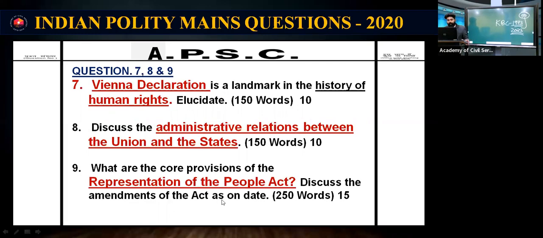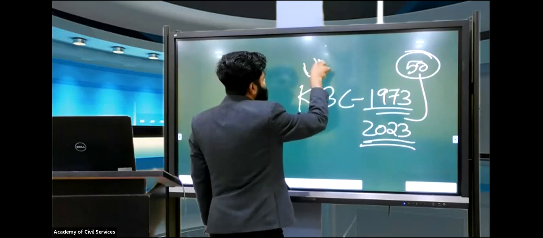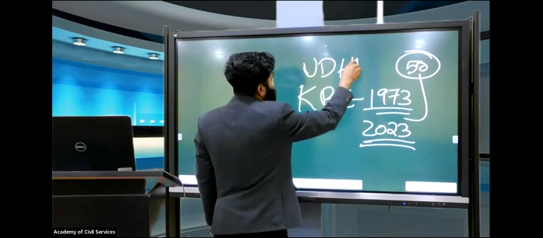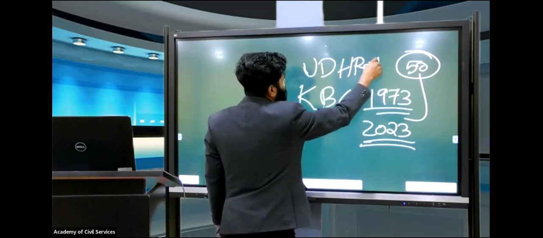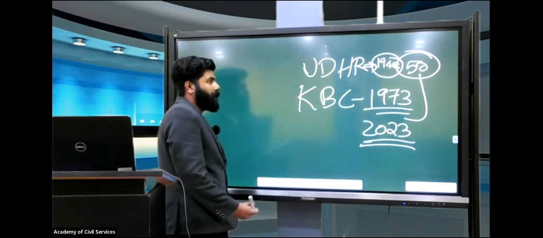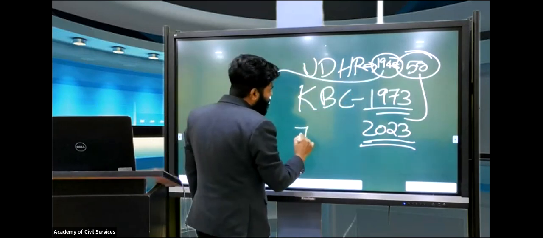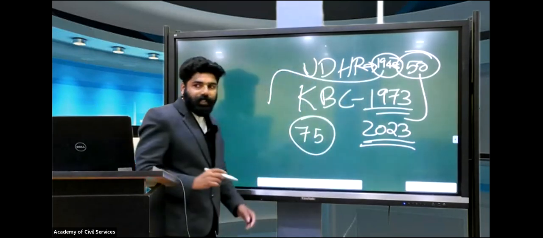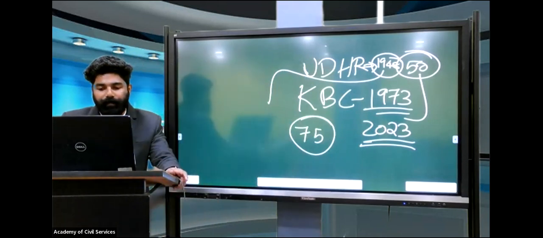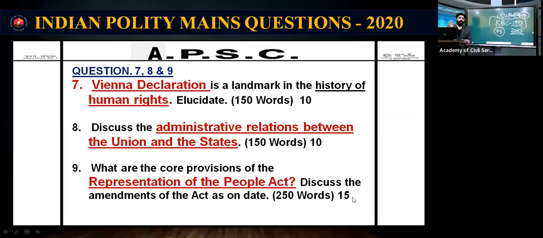I will explain again. UDHR is the Universal Declaration of Human Rights. This came into force around 1948, that is the international recognition of human rights. So when we take 1948 to 2023, it is the 75th anniversary of UDHR. So this year, topics and issues related to human rights, the international effort for human rights, are also relevant.